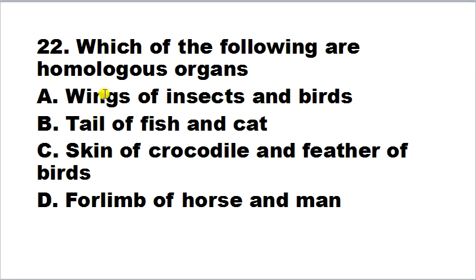Which of the following are homologous organs? Wings of insect and birds, tail of fish and cat, skin of crocodile and feathers of birds, forelimb of horse and man. So first of all we have to understand what is homologous organ. What are homologous organs? Organs of different animal which have similar basic structure but different function. For example, flippers of whale, forelimb of frog and man have the same basic structure but they perform different function, hence they are called as homologous organ. So correct answer is forelimb of horse and man. They have same basic structure but perform different functions.